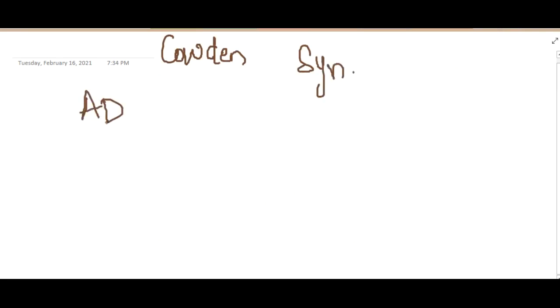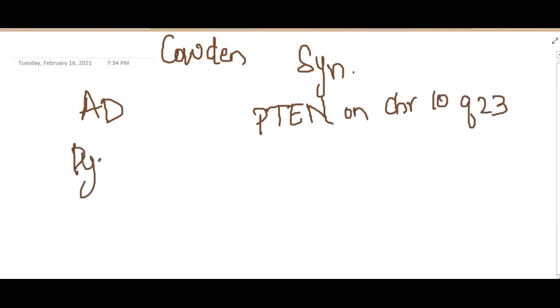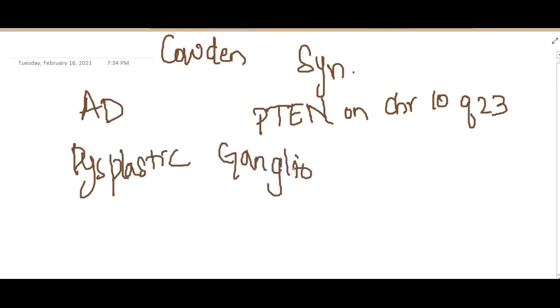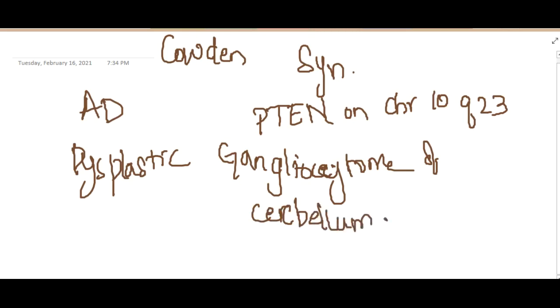Then we have Cowden syndrome, also an autosomal dominant condition, associated with a mutation in the PTEN gene on chromosome 10q23. This includes dysplastic gangliocytoma of the cerebellum, which includes Lhermitte-Duclos disease. This is Cowden syndrome.